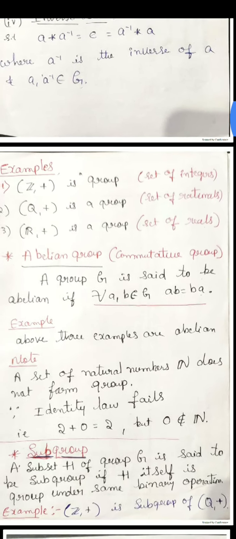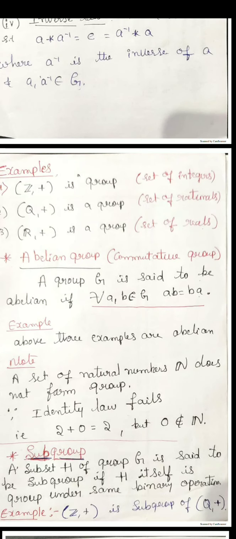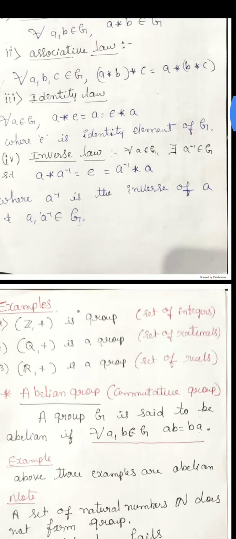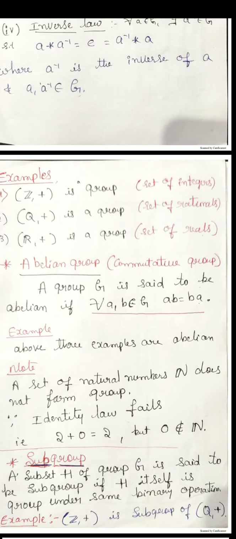Then comes the abelian group, a commutative group. As a group definition I already said, a group G is said to be abelian if for all a, b belonging to G, ab equals ba. Commutative, you can observe this very important definition. So, for example,